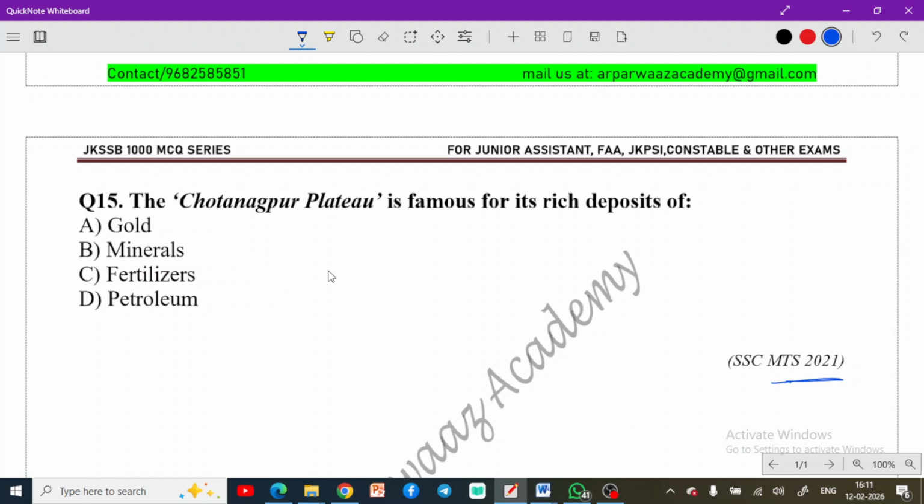Remember, the Chotanagpur Plateau is referred to as the Ruhr of India. What is the Ruhr? The Ruhr is a region in Germany, a mineral-rich region. The Chotanagpur Plateau is rich in mineral deposits, and this is why we call it the Ruhr of India.